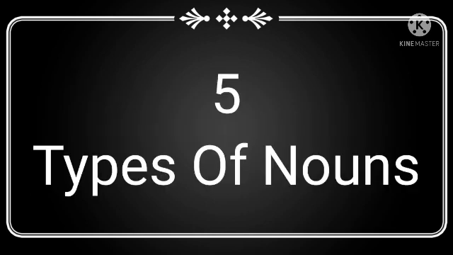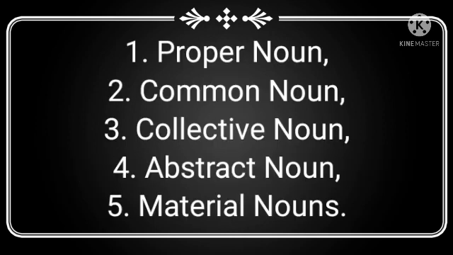Now we'll see the types of noun. How many types of noun? There are 5 types of noun: proper noun, common noun, collective noun, abstract noun, material noun.